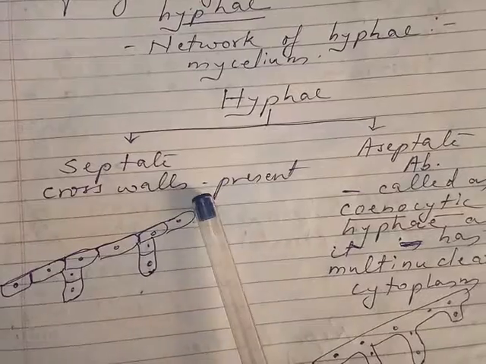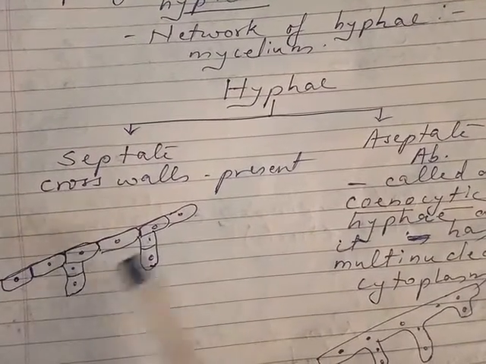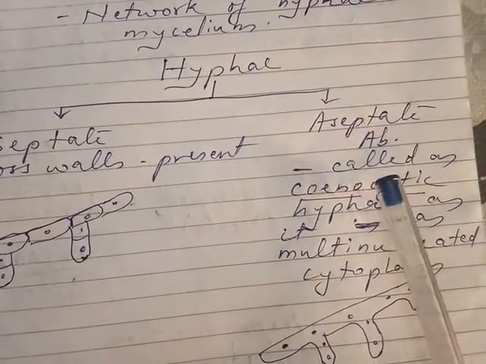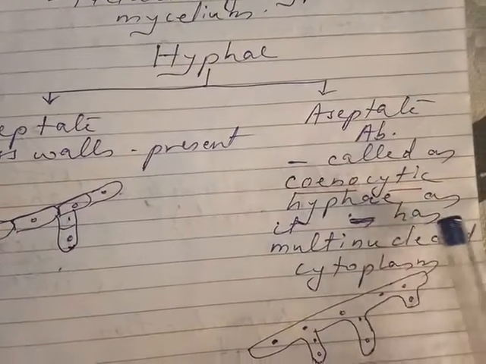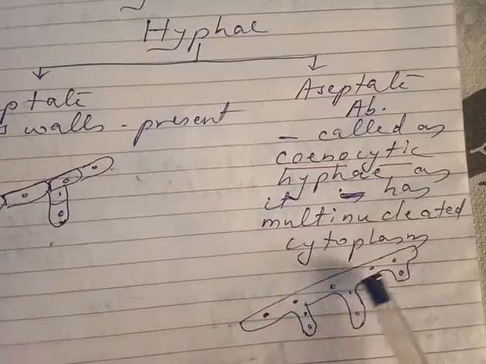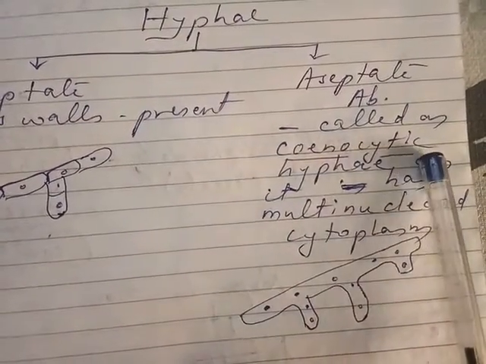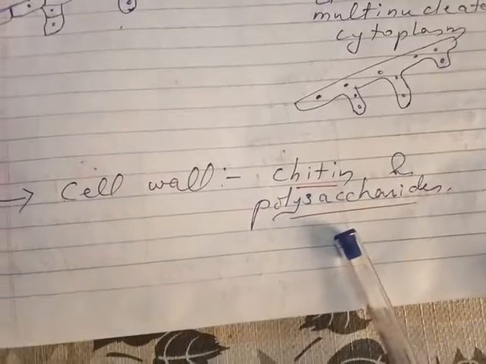Septate hyphae have cross walls in between, and in each one there is a nucleus, while in aseptate hyphae cross walls are absent, so they are called coenocytic hyphae, as they have multinucleated cytoplasm. So no cross walls are present and nuclei are present, so it is called coenocytic hypha. Then its cell wall: the cell wall is made up of chitin and polysaccharide.